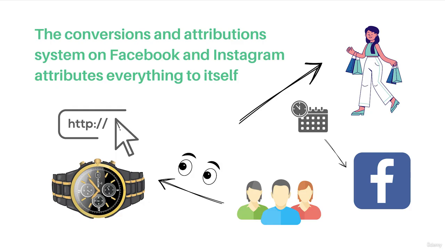The conversions and attribution system on Facebook and Instagram attributes everything to itself. For example, for a site that sells watches, a person visited the site, looked at a specific watch, liked it, and bought the watch within 3 to 7 days. If you had the first touch with this client through Facebook, Facebook will definitely record this conversion. You can see this in Google Analytics. This applies to site owners when you advertise on the site itself. Speaking of the site, the parameter 7 days after click or 7 days after viewing is very important.